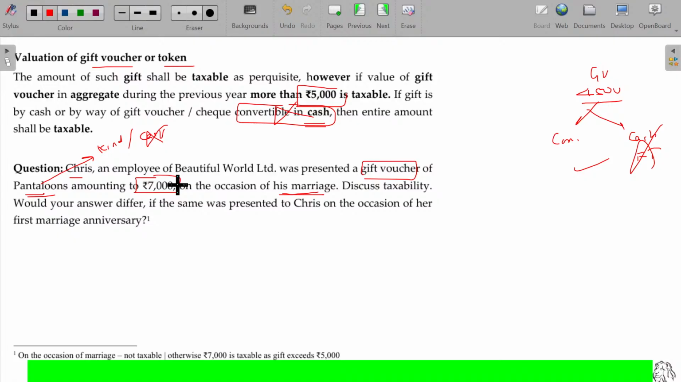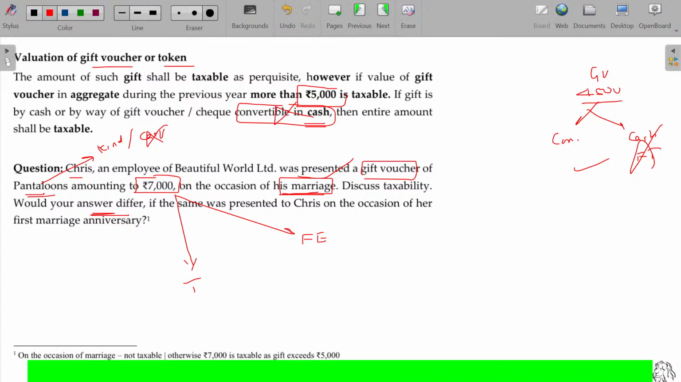Automatically, what happens? It is more than 5,000, so definitely it's taxable, provided that at the time of marriage, if he gets it, that is fully exempted. Why? A gift at the time of marriage is fully exempted. We'll study that along with the income from other sources chapter later on. Here you just understand, at the time of marriage, whatever value you get is fully exempted. During the marriage, you will study that in detail. Apart from that, in any other case, only 5,000 is the limit if you are getting the gift from the employer.